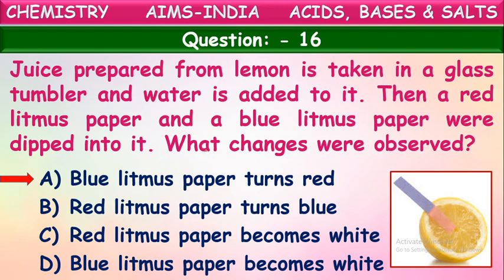Blue litmus paper turns into red because this lemon juice contains some acids like citric acid and ascorbic acid. We know acids change blue litmus to red. See here, the blue litmus paper turns into red because this lemon contains citric acid and ascorbic acid. So blue litmus turns red.